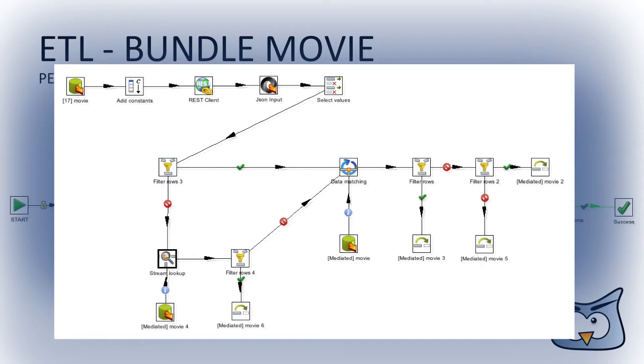Depending on whether an IMDb ID was found, we do a lookup if a movie is already in our mediated database, and if so, update the original title of the movie we got via web service as well as the movie ID used in the database of group 17 into our movie table. If the web service did not find an IMDb ID or the IMDb ID was not found in our movie table, we do a fuzzy string match with our mediated database using the movie title for comparison. If no movie was found, we execute the mediated movie 3 insert update. If a movie was found, we have a last distinction, whether an IMDb ID was found or not, and do an insert update afterwards.